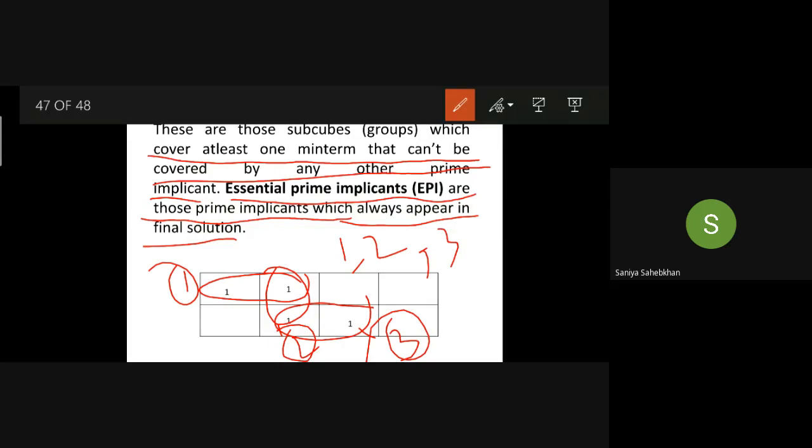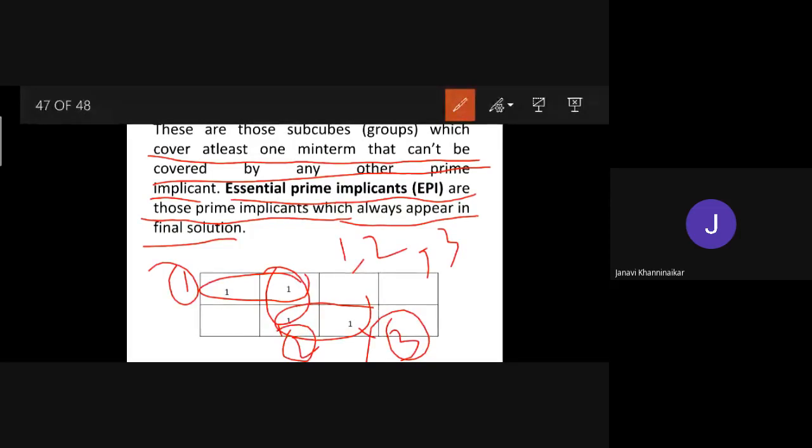Tell me the group numbers in which a one is exclusively present. Not understanding? Zero and seven. Yes, zero and seven.